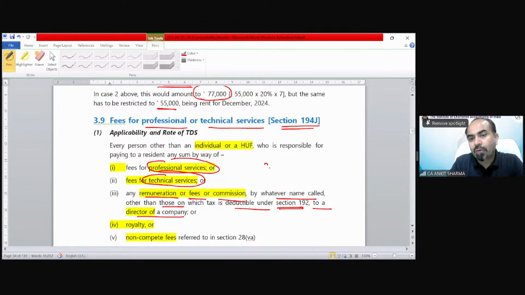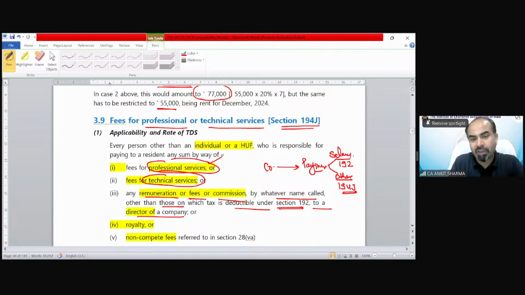So if you are a director of a company and the company is paying salary, then section 192 provision for TDS deduction would be applied. But if other than salary, any kind of remuneration, sitting fees, commission, whatever amount is paid by the company to the director, then section 194J provision is going to be applicable. Because if it is salary, section 192 will prevail. If it is not salary, then section 194J is applicable for the purpose of TDS.